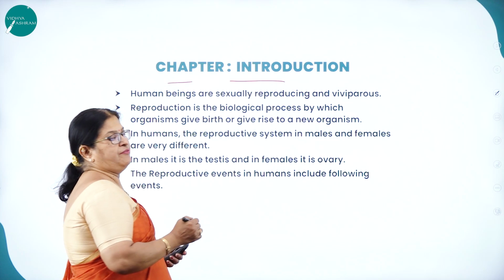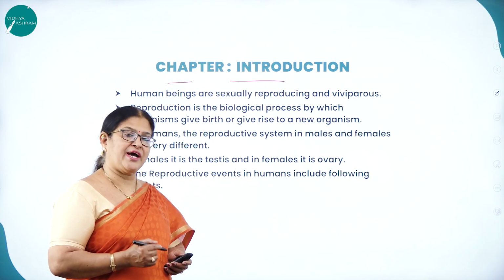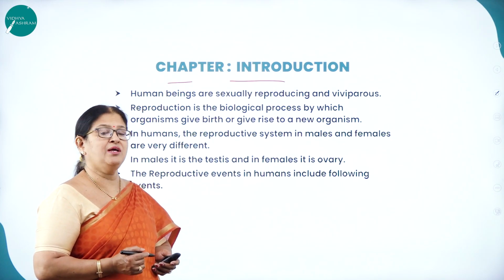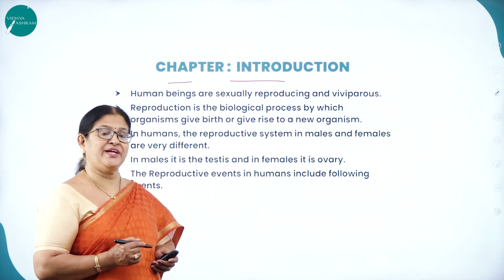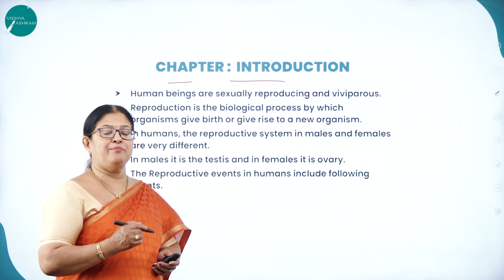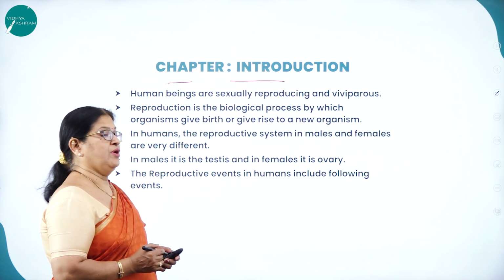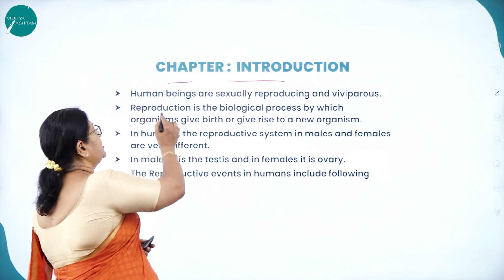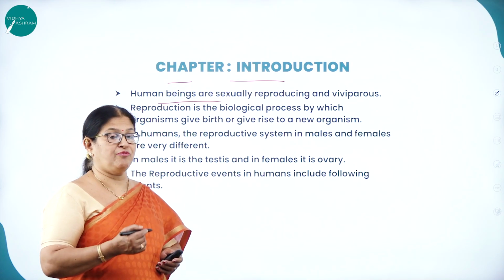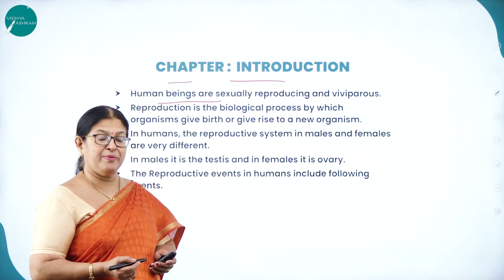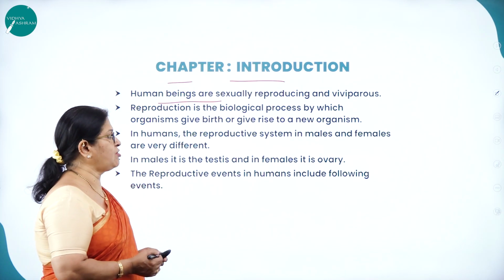What are the very important concepts you are all going to study in this particular chapter? As we all know, reproduction is a very important biological process where an organism gives rise to its young ones or offspring similar to itself. And reproduction is very important for the continuity of species, generation after generation. Now, when we are studying human reproduction, we know that human beings are sexually reproducing and viviparous animals. I think we know what oviparous, viviparous and ovoviviparous animals are. So what do you mean by viviparous animals? Those organisms which give birth to young ones are called viviparous animals.